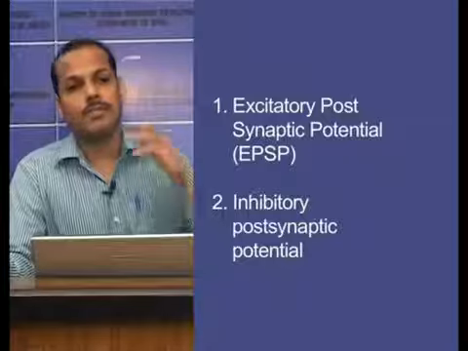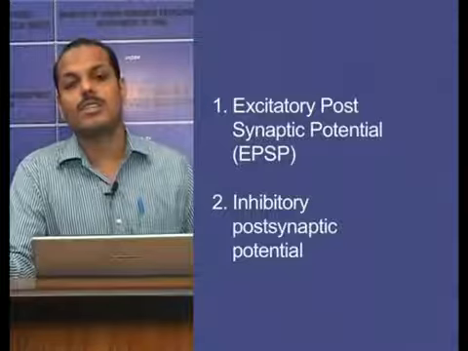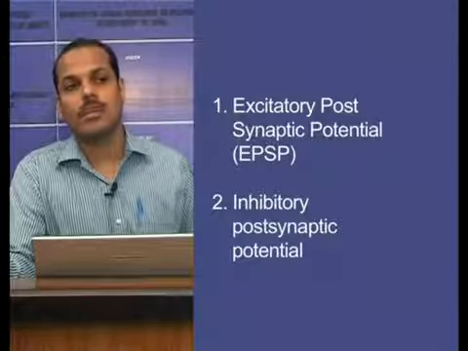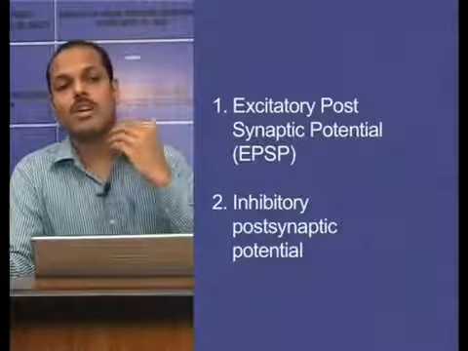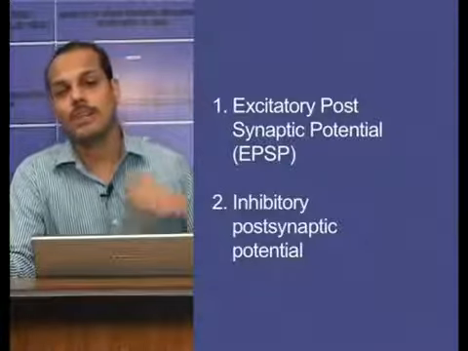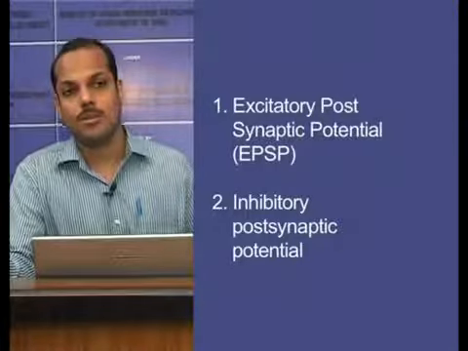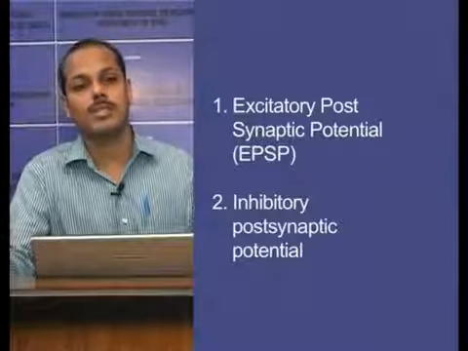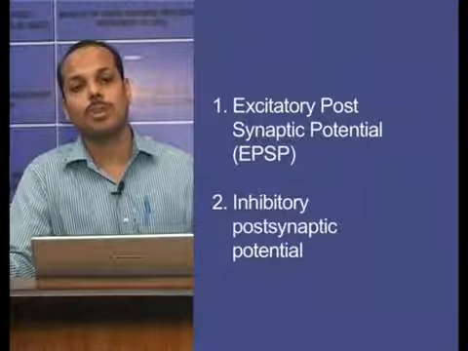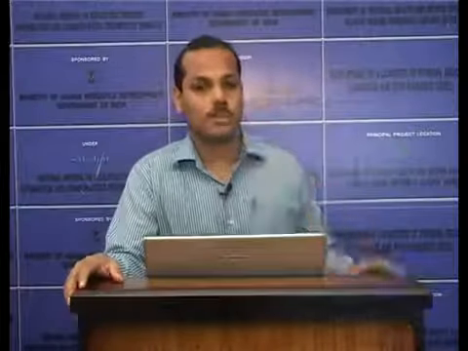If an excitatory chemical is transmitted, excitatory postsynaptic potential develops. When excitatory postsynaptic potential has sufficient strength, the postsynaptic membrane is sufficiently stimulated and develops an action potential. Now, if the chemical transmitter is inhibitory, the postsynaptic membrane is hyperpolarized and is resistant to the stimulus, and there is no propagation of action potential. So, this is the way the information is transmitted through the synapses.